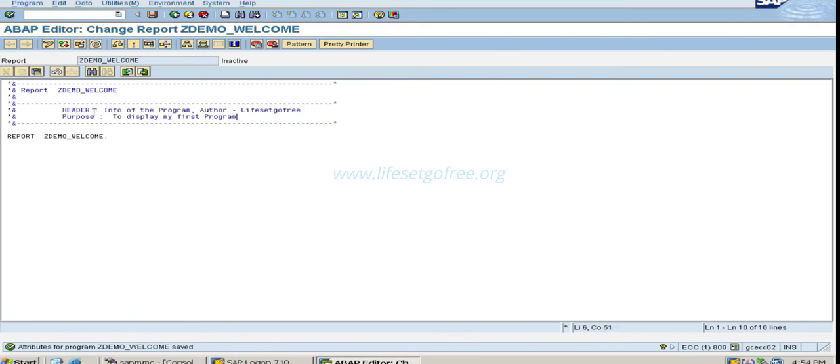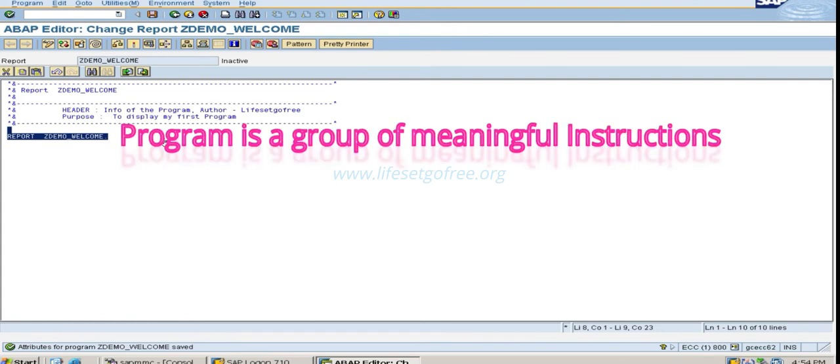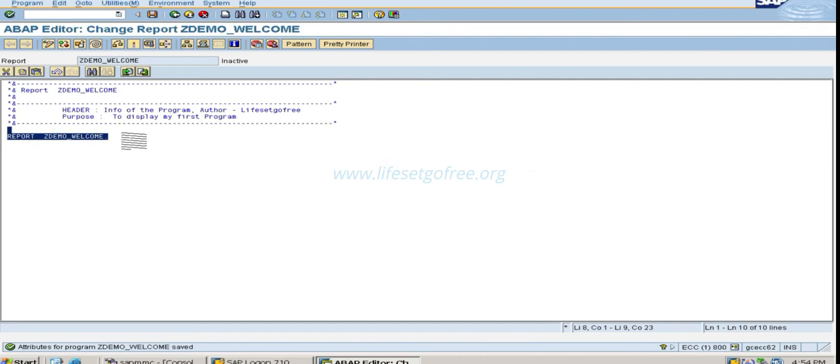Okay, like this you have to give various information about the program, so that when someone else comes to this program to change something, that person must understand what is there in this program. So a brief idea about your program can be given here in the header section. Okay, now this is the first statement. So what is an ABAP program? Any program is a group of some meaningful instructions. So we'll just write some instructions.